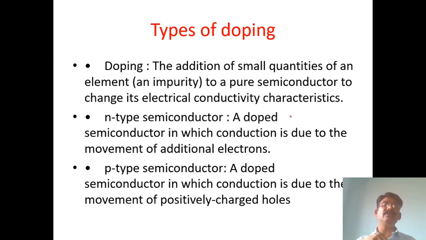Based on the doping, there are two types, n-type semiconductors and p-type semiconductors.